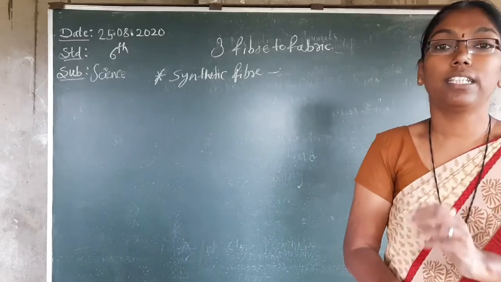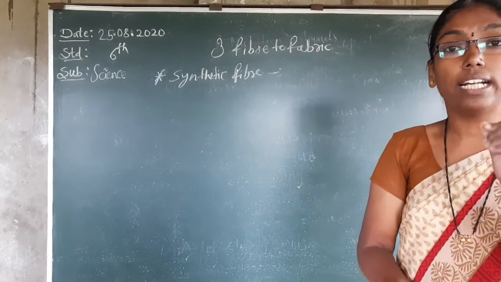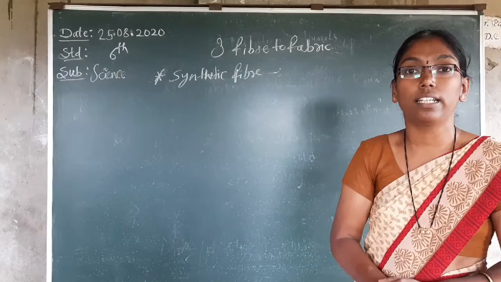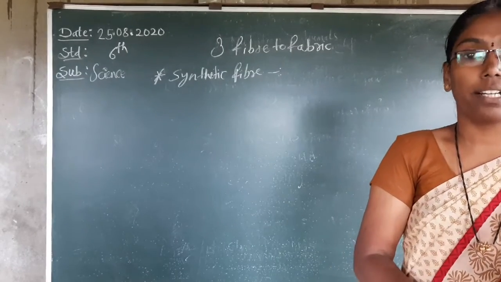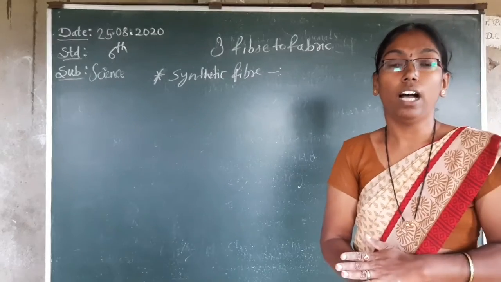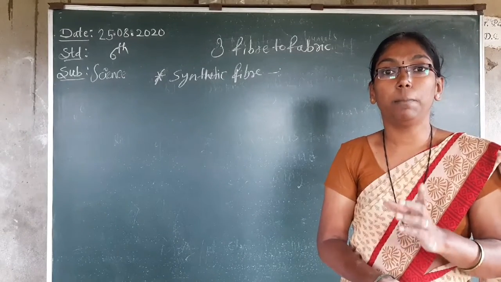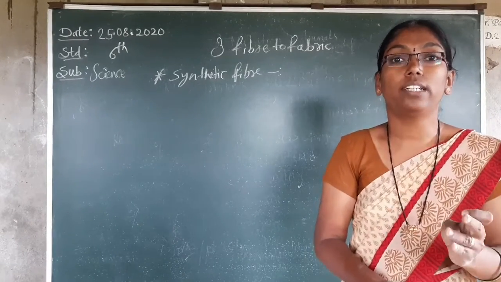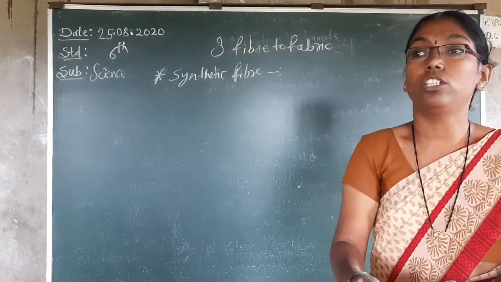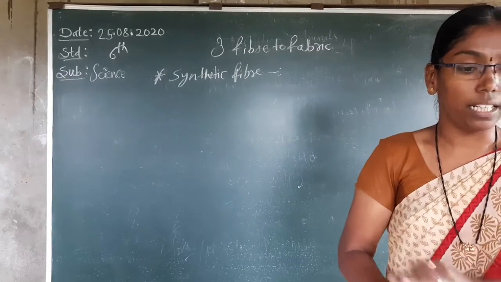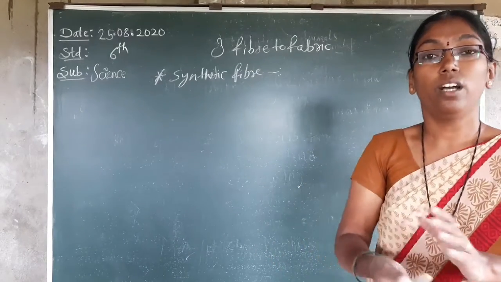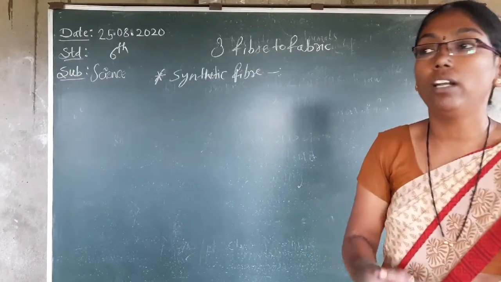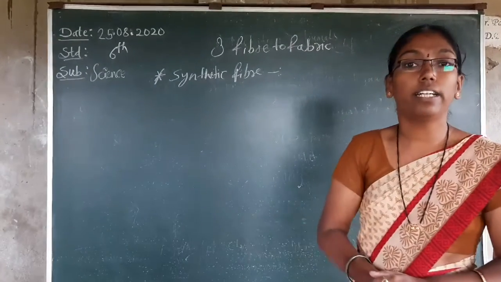But some people say that only when we kill the silkworm can we get silk. So this is wrong. But we can use all types of material, because we need it. Our three basic needs are food, shelter and clothes. So clothes are our basic need. So we can continue it. We can use animal fiber and plant fiber, but along with plant or animal fiber, we also require synthetic fiber.